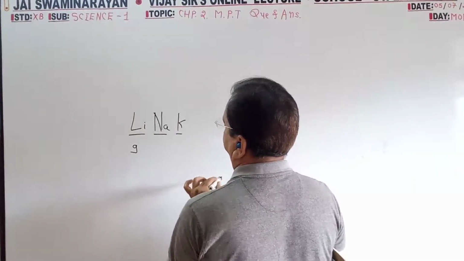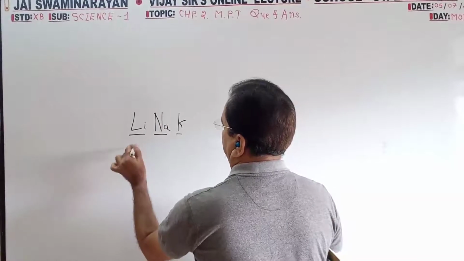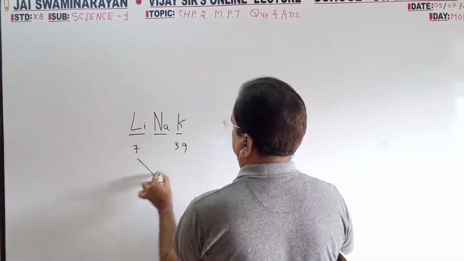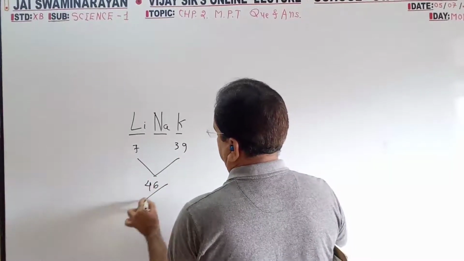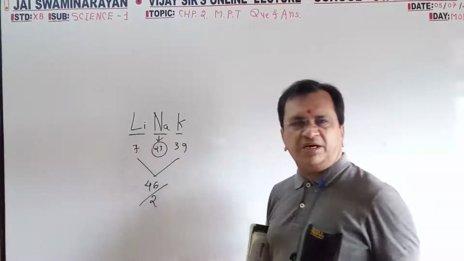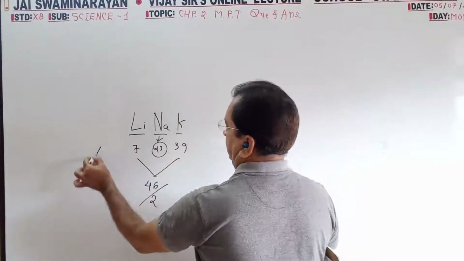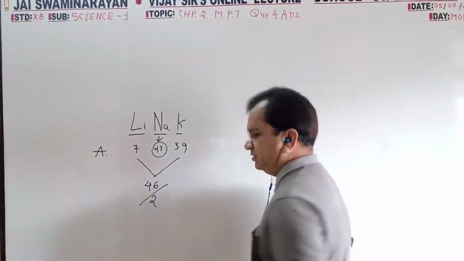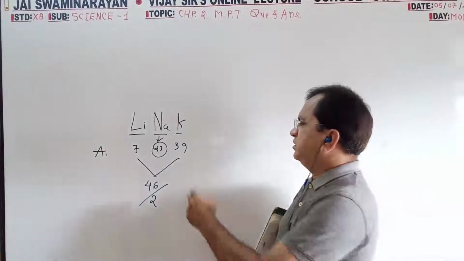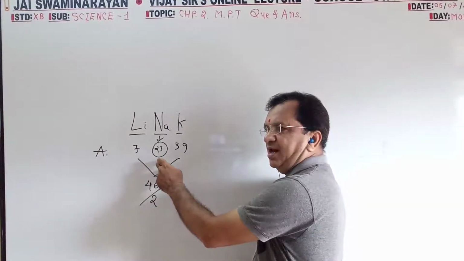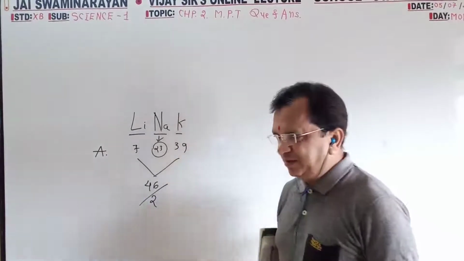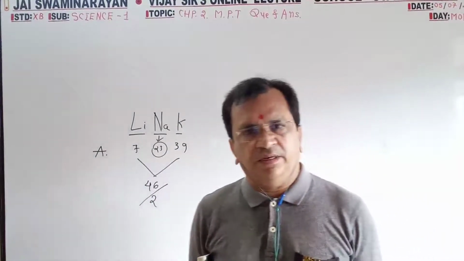Lithium is 7, sodium 23, potassium 39. So the total of 7 and 39 is 46, and half is 23. So the atomic mass of the middle element is the average of the atomic mass of the other two.